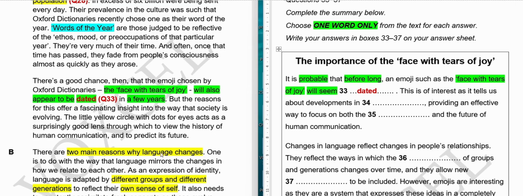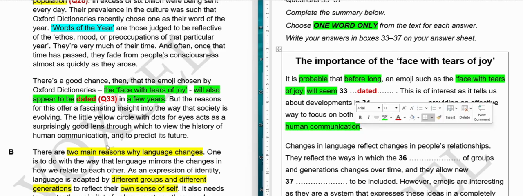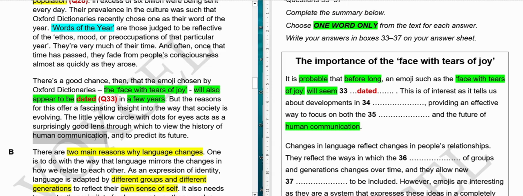So there are obviously the words human communication. So we know our location is from here to here. Okay, so I will just help you with this bit. From here to here, you have your answer number 34. So you have, let's say, 5 or so seconds to tell me the answer, and your time starts now.